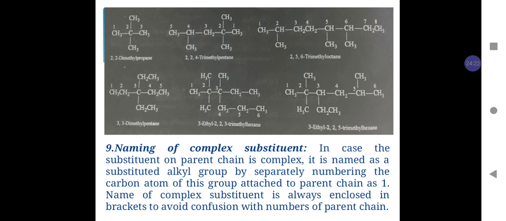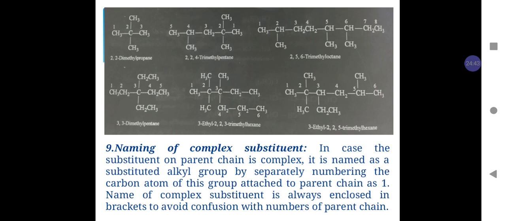Similarly, in the next compound, which contains 8 carbon atoms, the methyl substituents are present on carbon numbers 2, 5 and 6. So the name of the compound is 2,5,6-trimethyloctane.